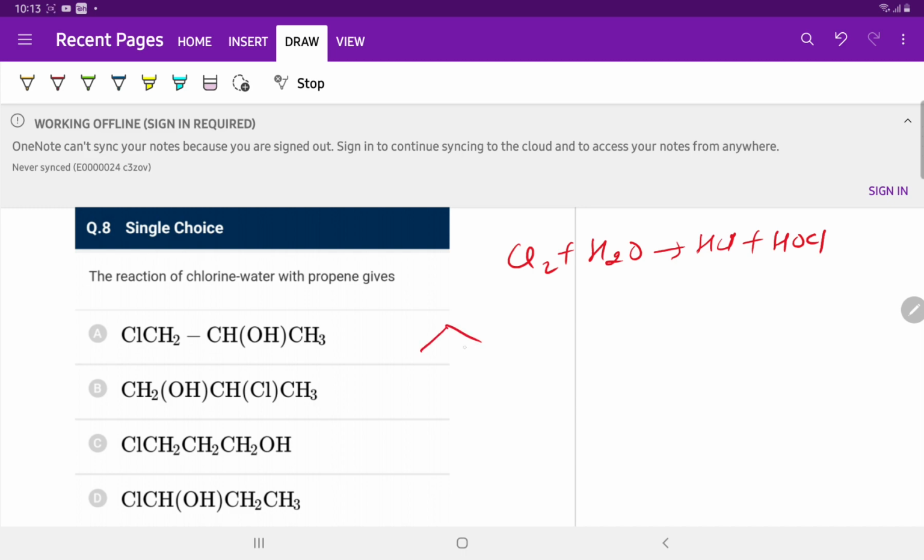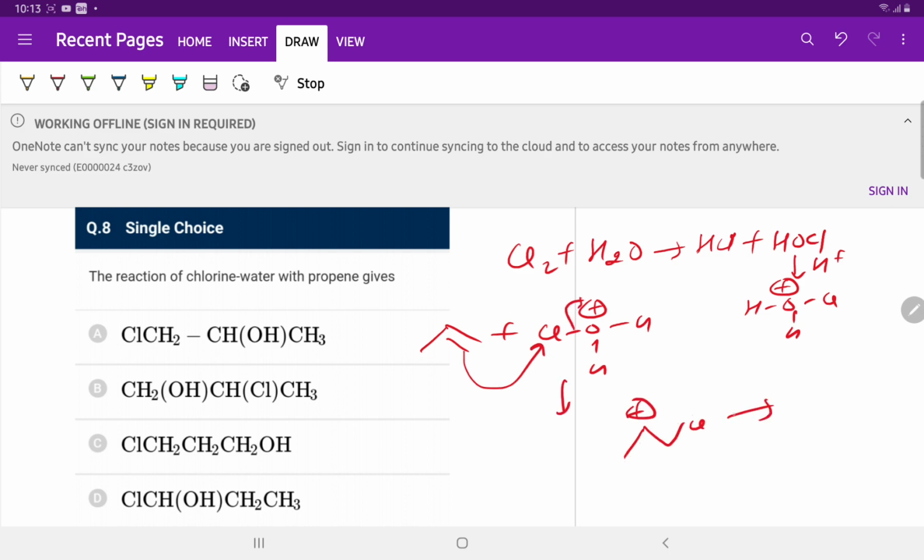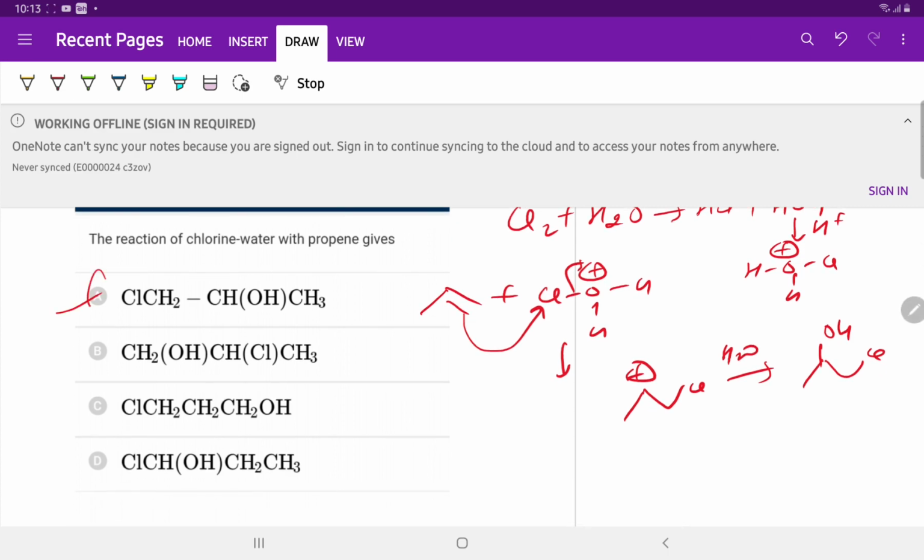And HOCl is protonated and forms H2O+Cl, and this reacts with this species. So a 2-degree carbocation is formed, and water attacks this carbocation. So 1-chloropropan-2-ol is the product, which is option A.